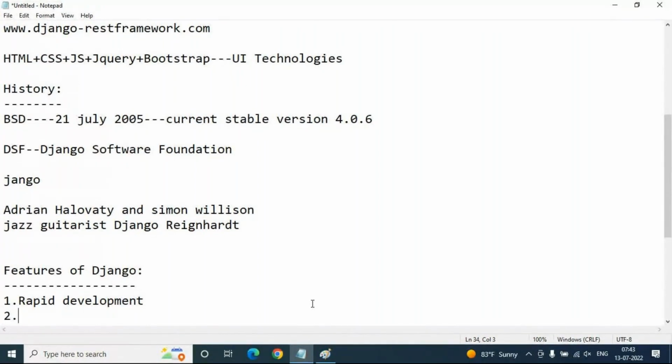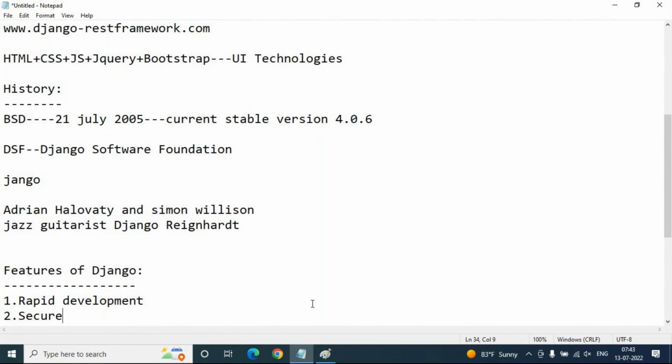Coming to secure: Django takes security seriously and helps developers avoid many common security mistakes such as SQL injection attacks, cross-site scripting, or cross-site request forgery. Like CSRF tokens we use while developing Django applications, your code is secured and no cross-site request forgery will happen, because we have many security tokens.